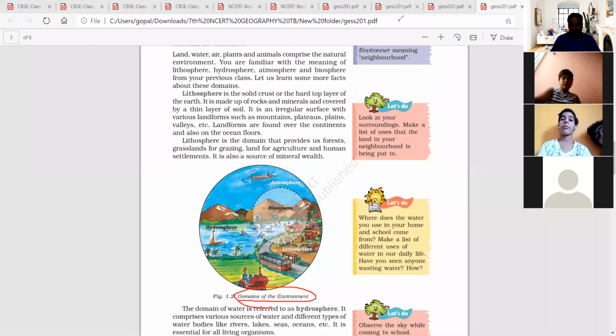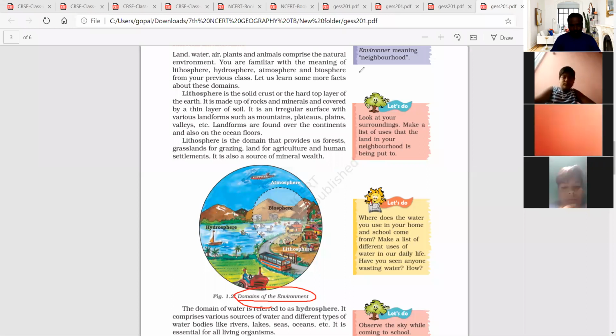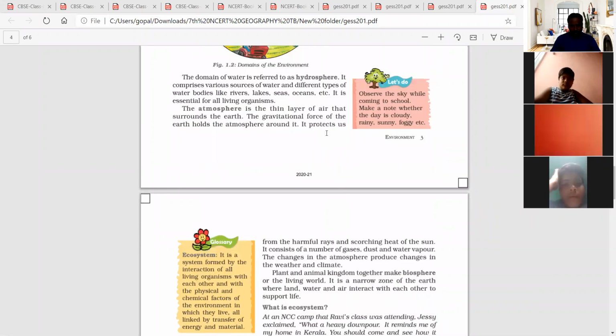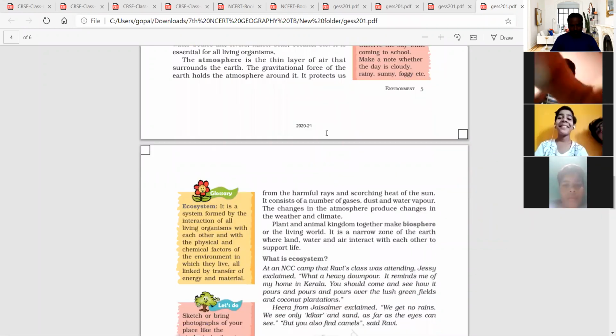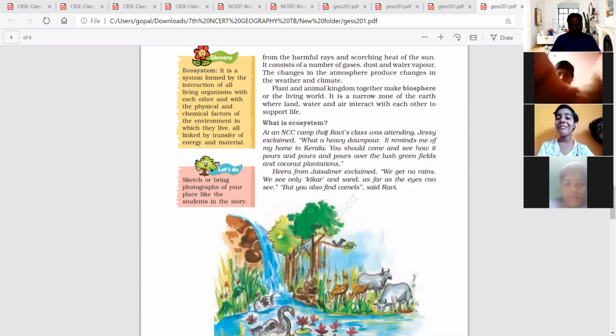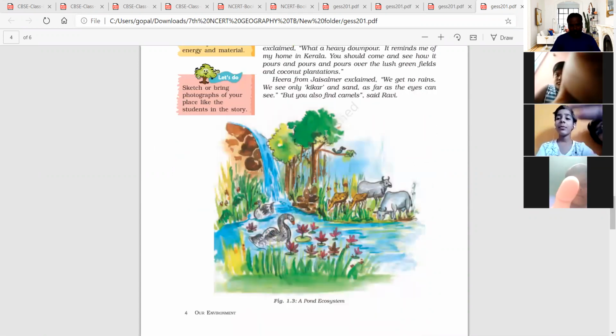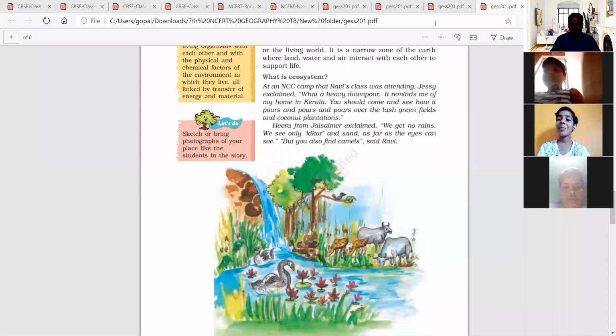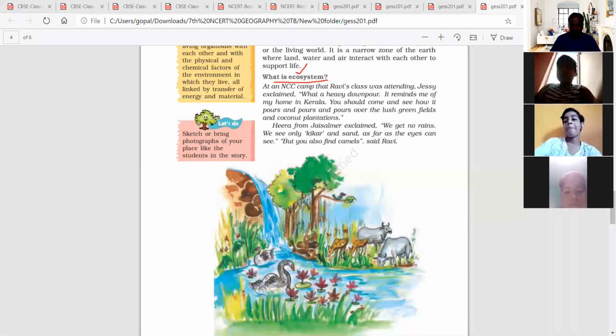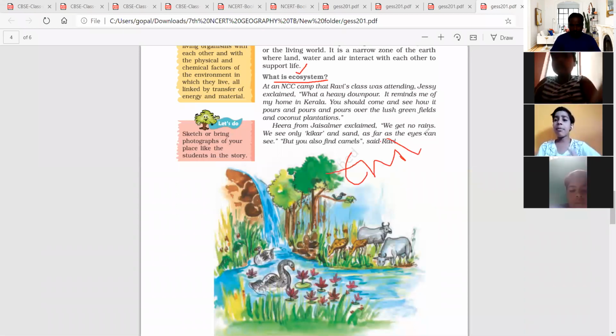So next, see here, they are considered as domains. Next, what is ecosystem? This topic is very important. See here, what is ecosystem? Eco is nothing but environment.